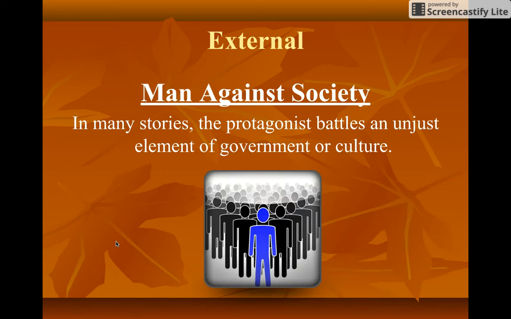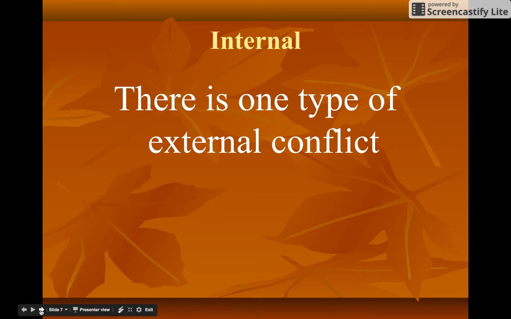External, man against society. In many stories, the protagonist battles an unjust element of government or culture. So man against the government or a law made by the government.